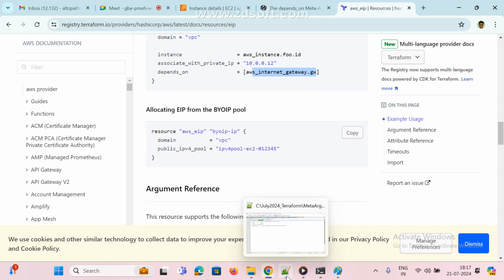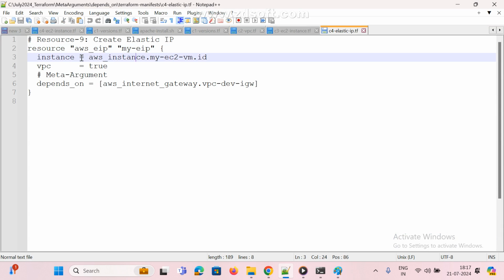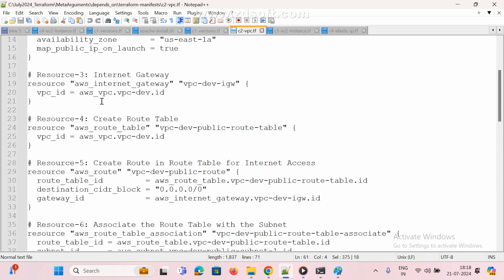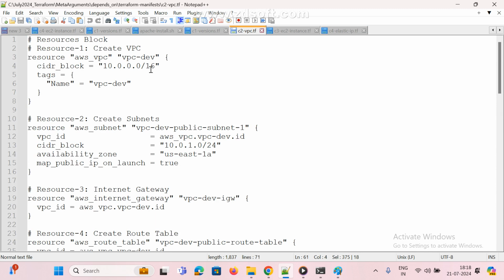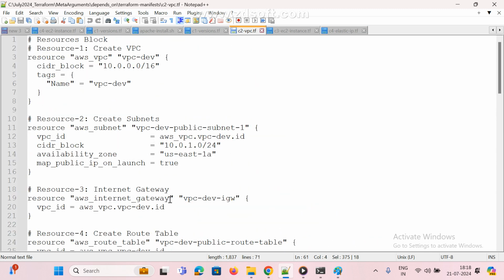In the same way, if we come here, it is the same. First I created the elastic IP. This is the instance. I am getting the instance from a dynamic AMI. So regarding AMI, we need to understand a few more things. And this is the VPC. You already know how to create a VPC and how to create a subnet. This is the same story, no need to worry.